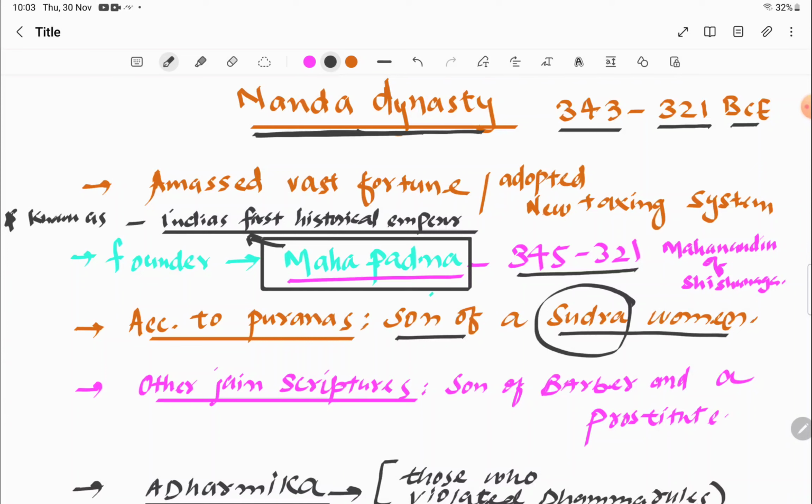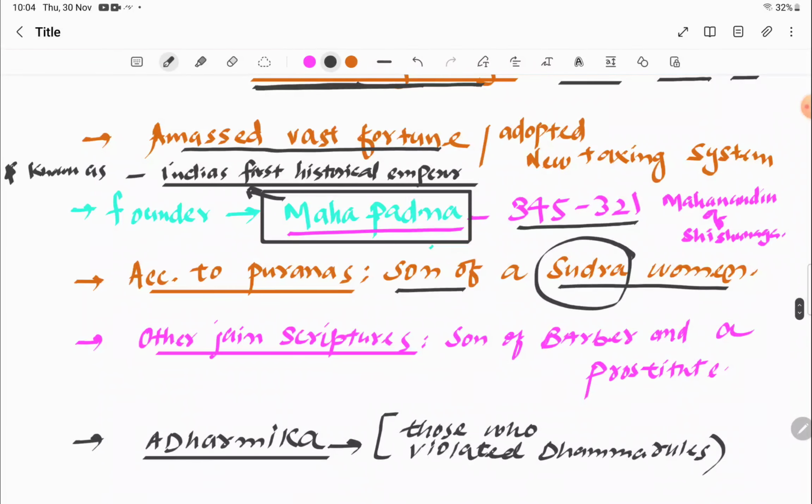Why was Mahapadma famous? He got to his throne by killing Kalashok, and he also amassed a vast fortune. That included his cavalry, a number of elephants, soldiers, and all the other things. All the details about Mahapadma we get from the Puranas, and we also get them from some Jain texts. We can say that this Nanda dynasty tolerated all three religions: Jainism, Buddhism, and Brahmanism.